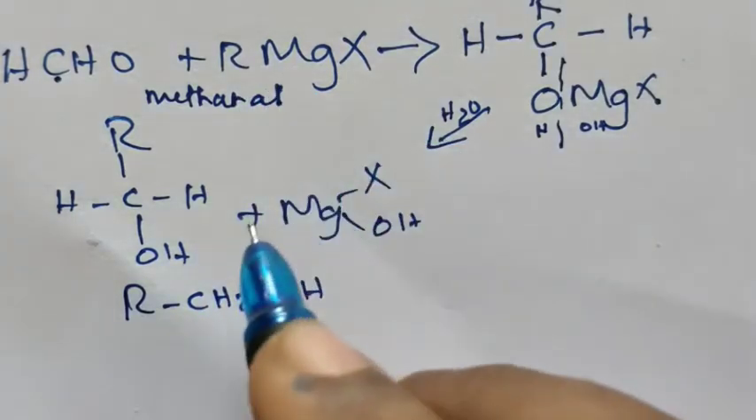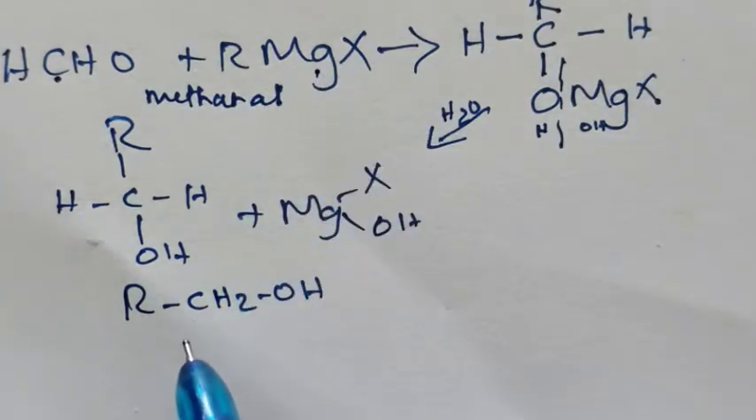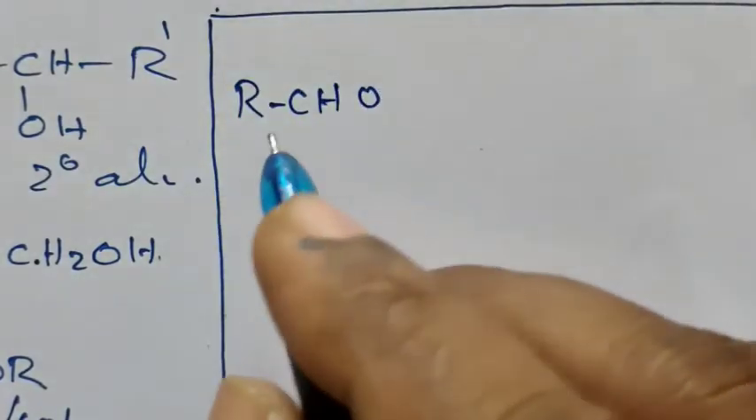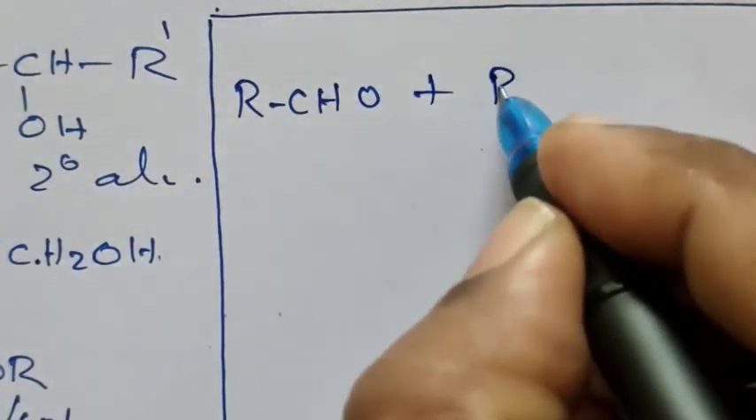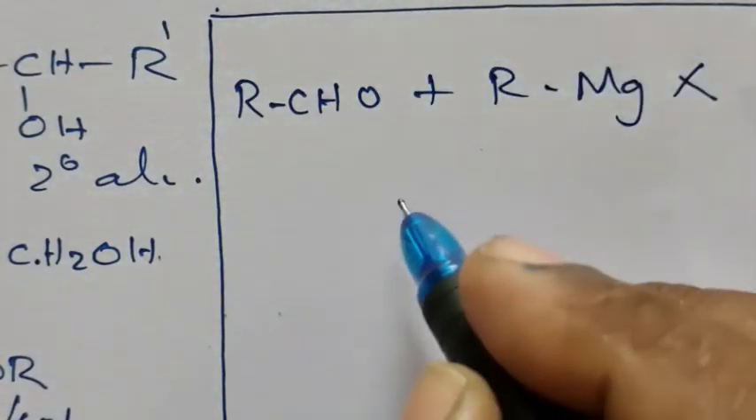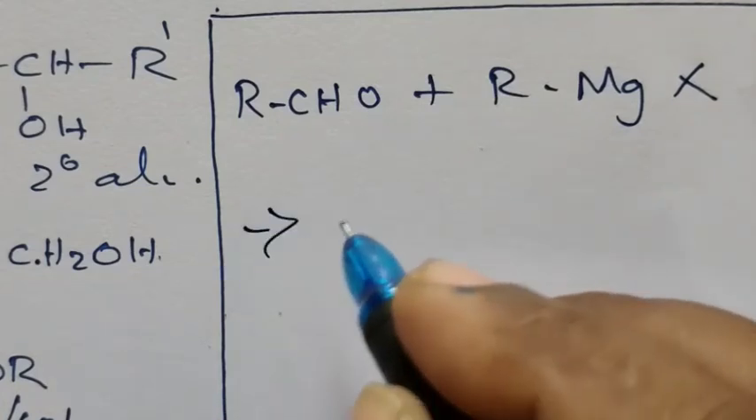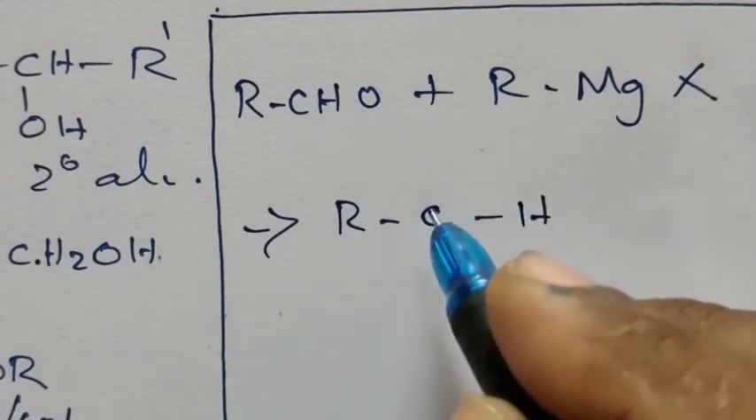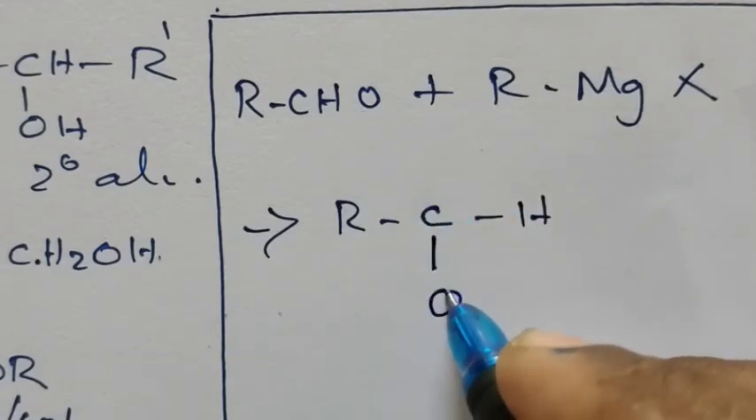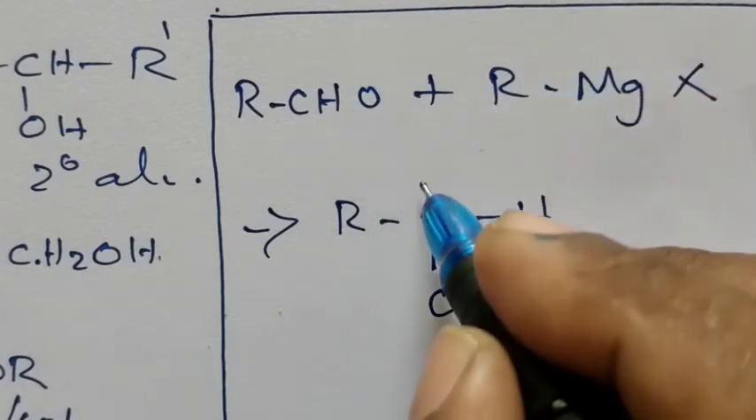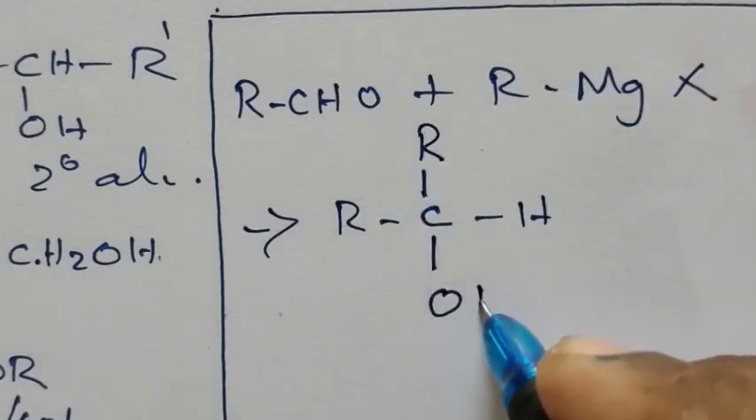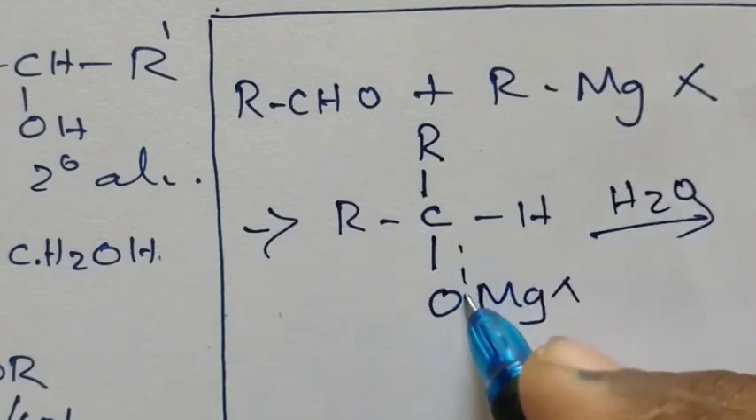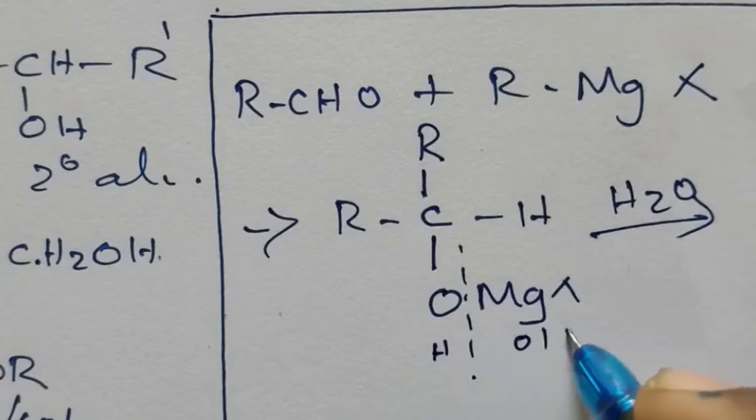Methanol, when treated with the Grignard reagent, gives primary alcohol. When an aldehyde RCHO is treated with RMgX, the Grignard reagent, we get RCH with the double bond O becoming a single bond O. From the Grignard reagent, R adds here and MgX adds to the oxygen. The next step is hydrolysis, breaking with water: H adds here and OH adds here.